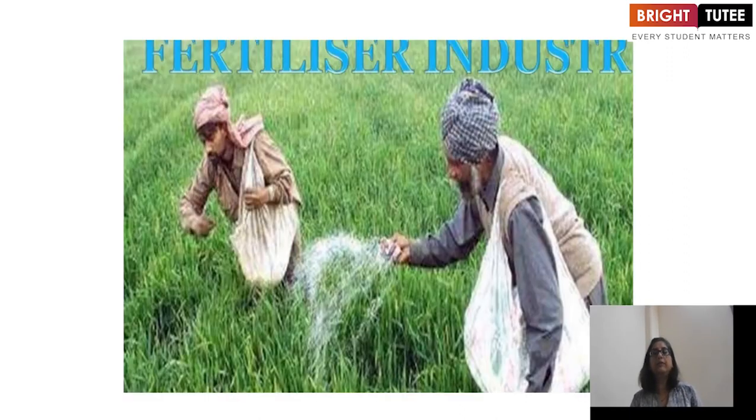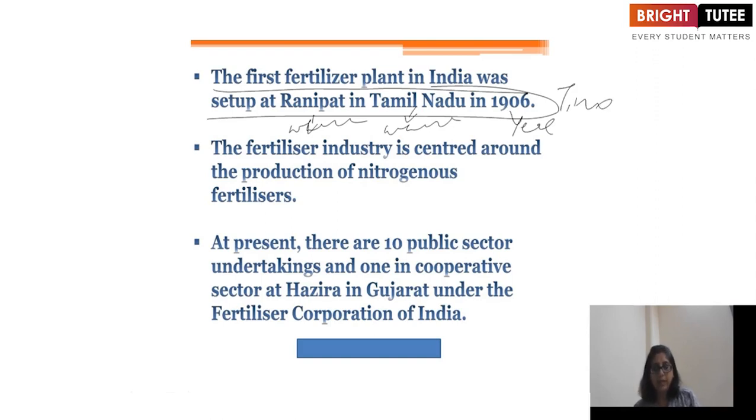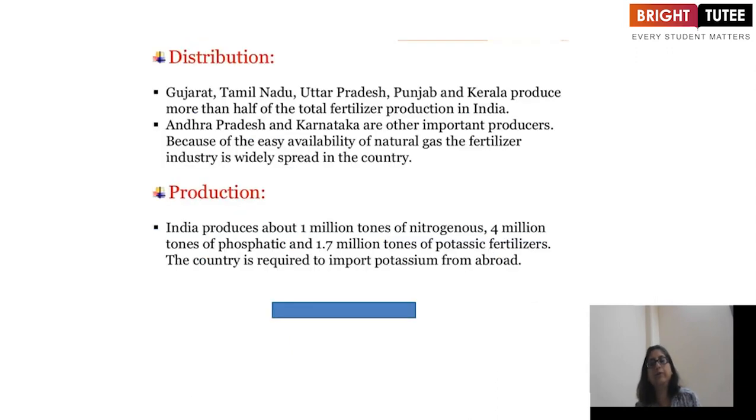Now let's talk about the fertilizer industry. The first fertilizer plant in India was set up in Ranipet in Tamil Nadu in 1906. So Ranipet is the place, Tamil Nadu is the state, and 1906 is the year. Okay, so this you have to learn. The fertilizer industry is centered around the production of nitrogenous fertilizers. At present, there are 10 public sector undertakings and one in the cooperative sector in Hazira in Gujarat, under the Fertilizer Corporation of India.